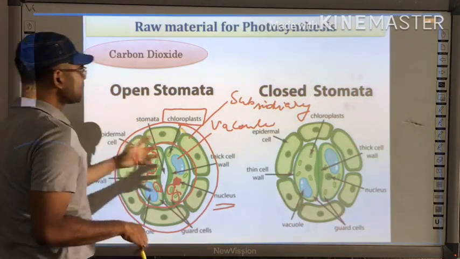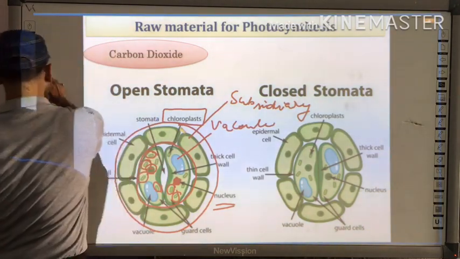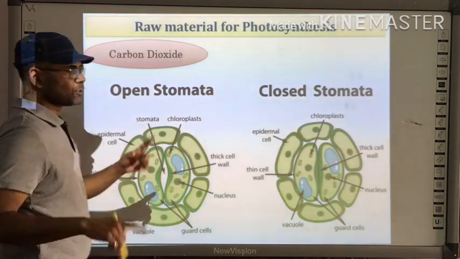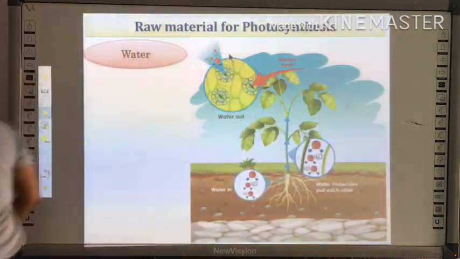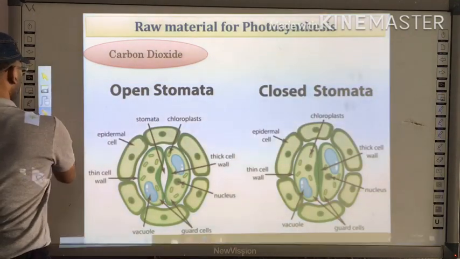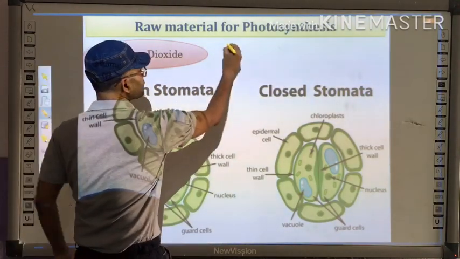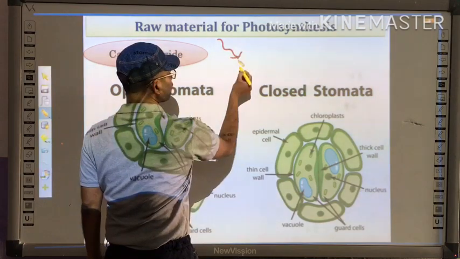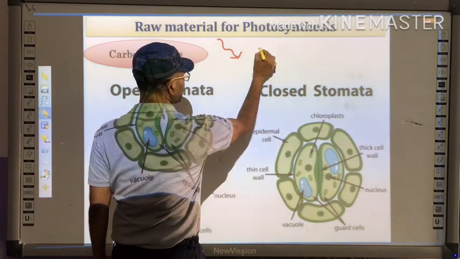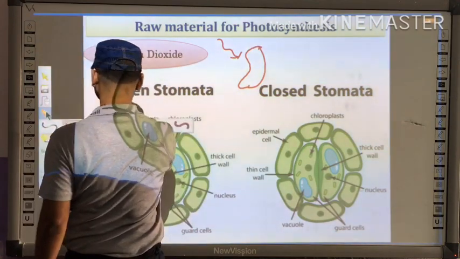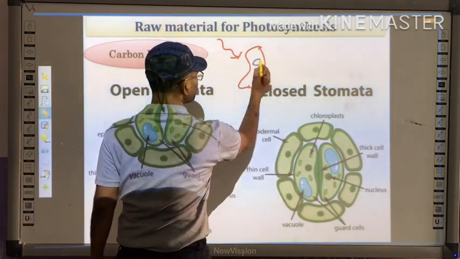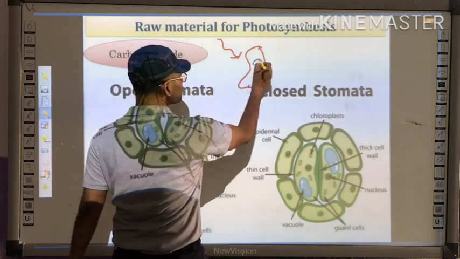What happens during daytime? The light falls on the guard cell, and guard cells have chloroplast.